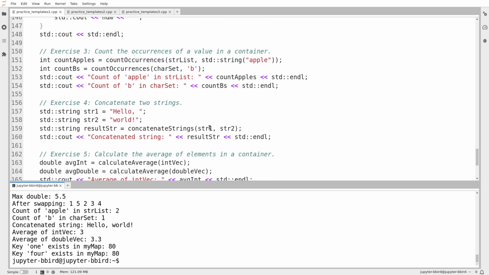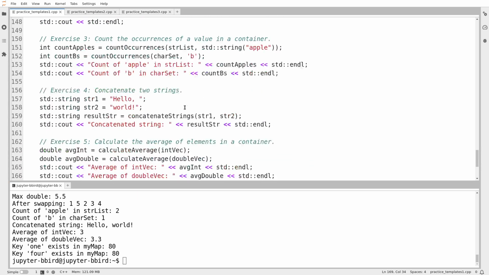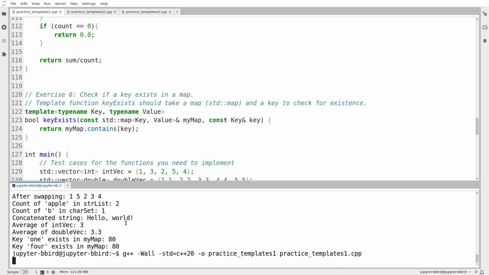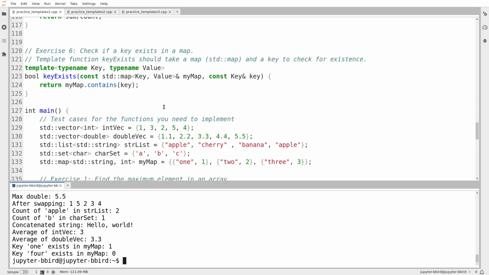And then I've got one more function. It is key exists. Okay, let's go stare at this and see if we can make sense of the two-line explanation. So here there are two templated types, so that would be key and value. And it takes as argument a map, which maps keys to values of type mymap, and then a particular key called key. And I have to decide if that element exists. And you know, this would have been a lot more challenging before C++20, but I think ChatGPT has forgotten that maps have this contains function now. Mymap.contains key. Is that really enough? Am I missing something here? It compiles. Huh. Okay, well, there we go.